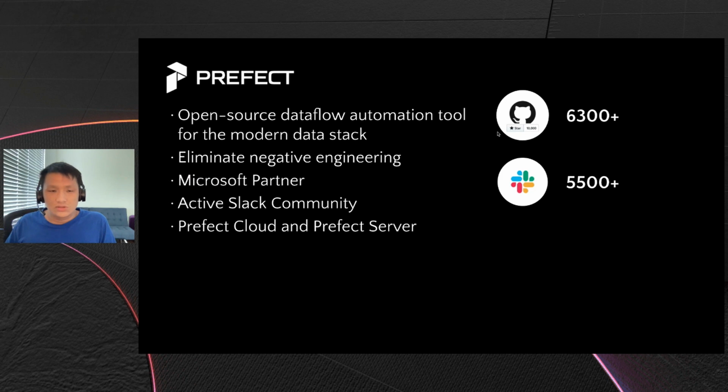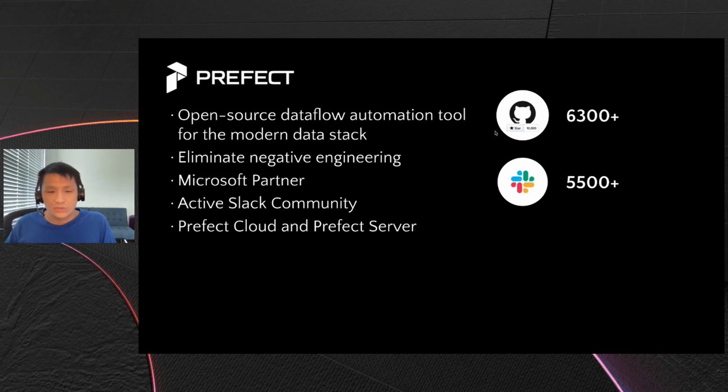Prefect is an open source data flow automation tool that was designed for the modern data stack. I pulled these stats from earlier today: we currently have 6,300 GitHub stars, and a very active Slack community with over 5,500 members. Prefect was originally designed by data scientists with the intention of unifying data science and data engineering, making it easier to deploy and scale data-related tasks. Prefect is a Microsoft partner, and you'll find us available in the Azure Marketplace.